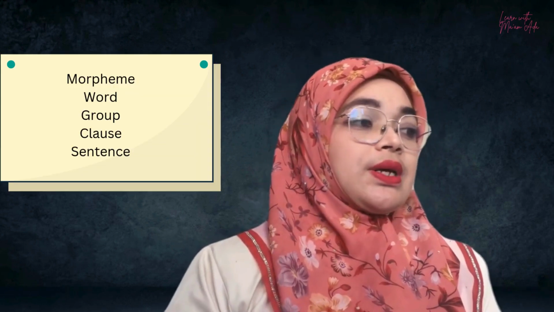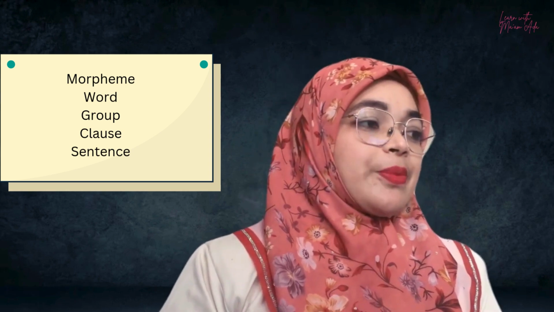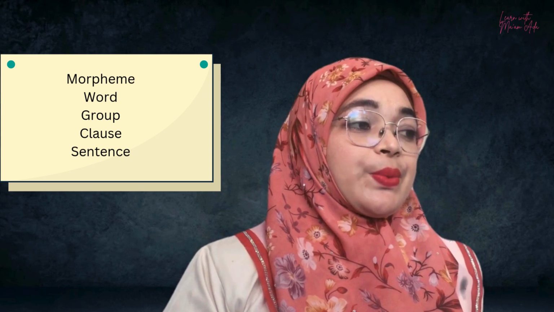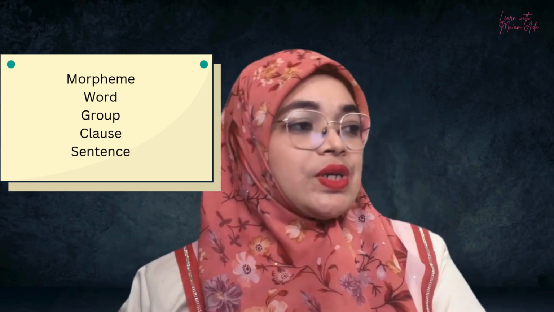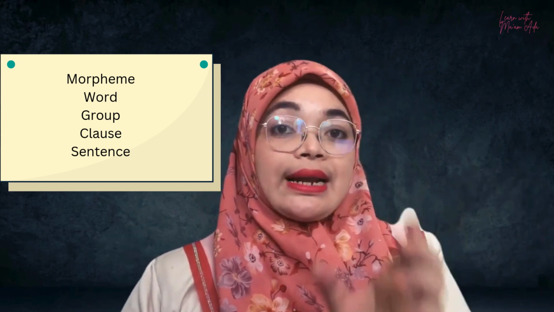Next, we have translation at different levels. According to Michael Halliday, these are the systematic analysis in the translation. So we can analyze any particular source text into morpheme, word, group, clause, sentence. For example, if it's morpheme, we have arrive and then the ing. If it's word, the word arriving.